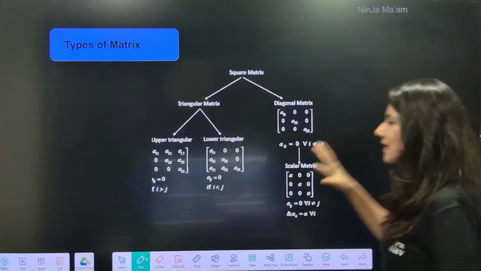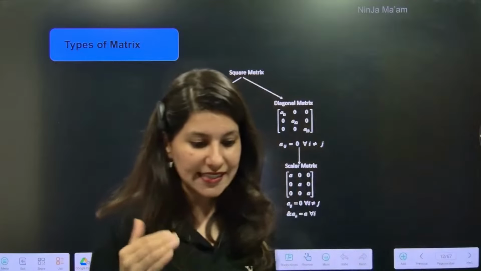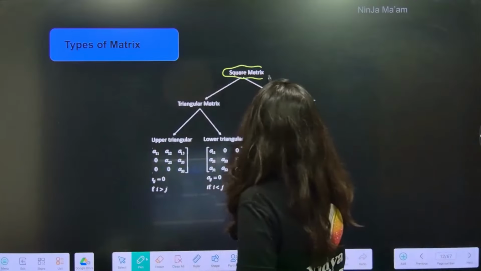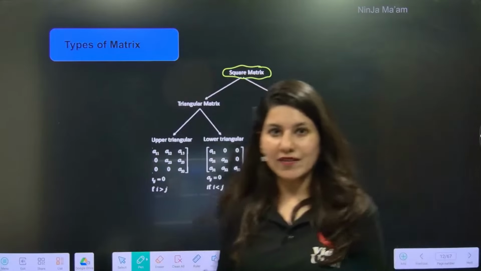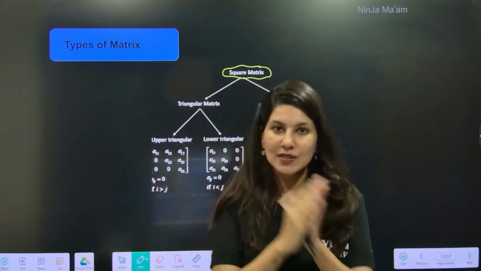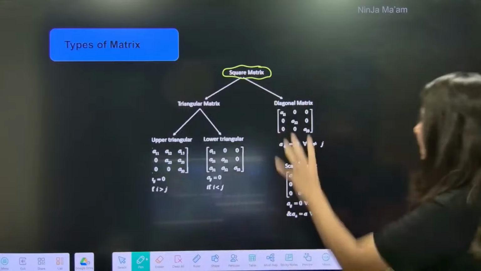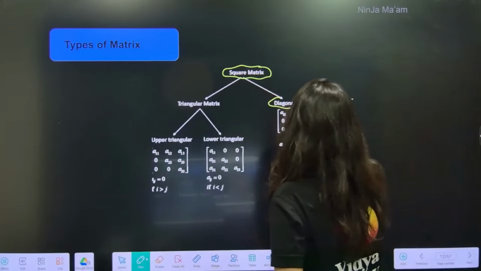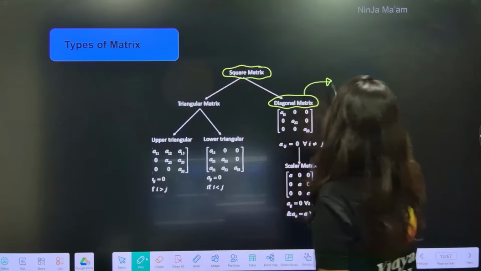Okay. Now let us understand this tree, this segregation. If I talk about square matrix, you are aware square matrix means number of rows and columns are equal. One category of square matrix is the diagonal matrix. What is a diagonal matrix?